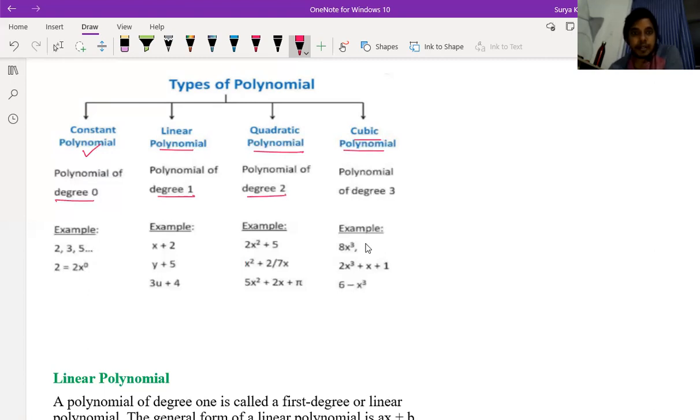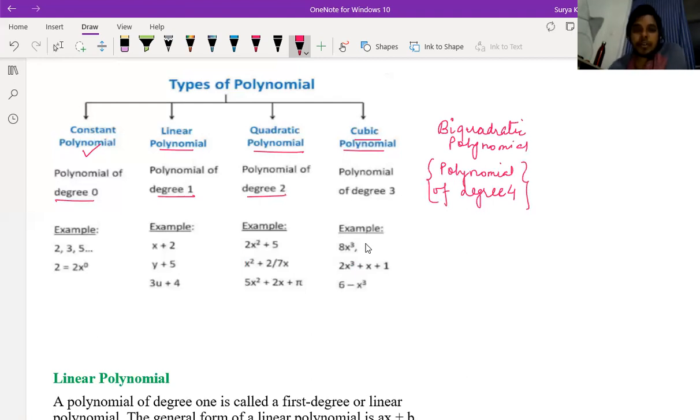And a polynomial of degree 4, what do we call it, children? Biquadratic polynomial. We call degree 4 a biquadratic polynomial.